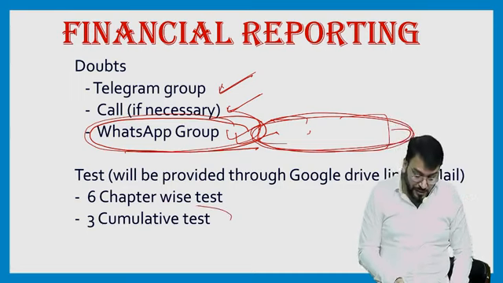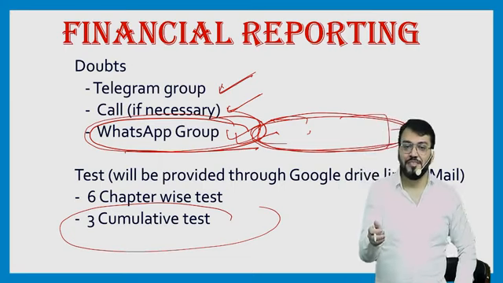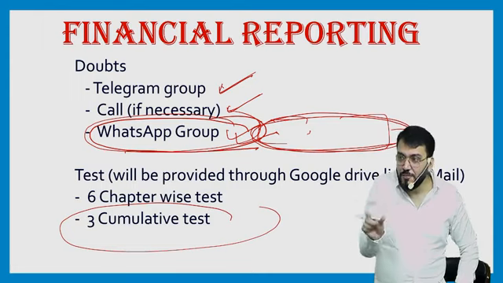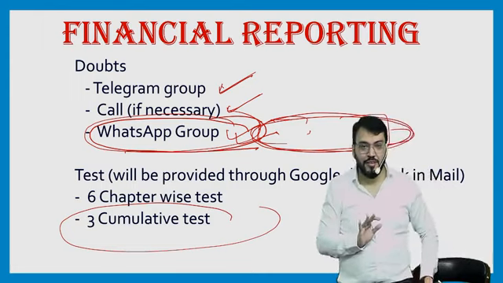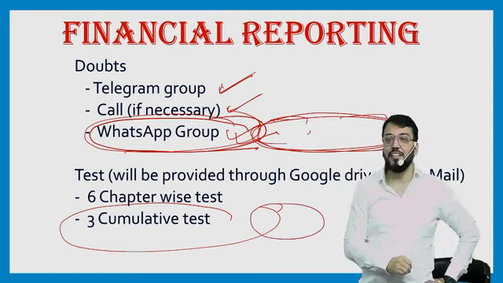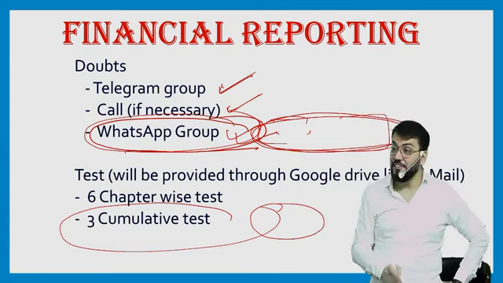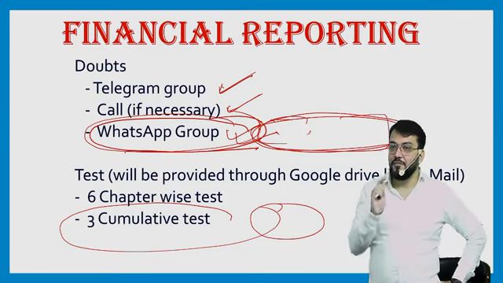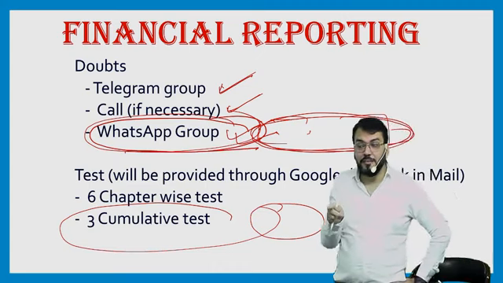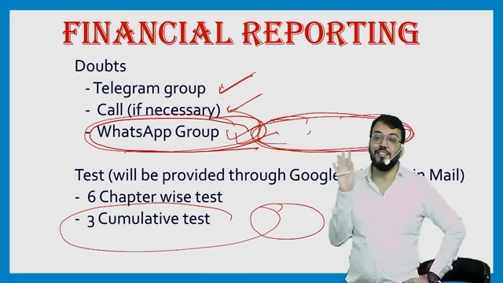Correct. Then there will be 3 cumulative tests also. After 20 days, test 1 and test 2, a cumulative test will be conducted. So 3 cumulative tests. The last, third test will be of the entire syllabus. The first cumulative test will be for the first 20 days, the second cumulative test for the first 40 days, and the last cumulative test for the entire days.